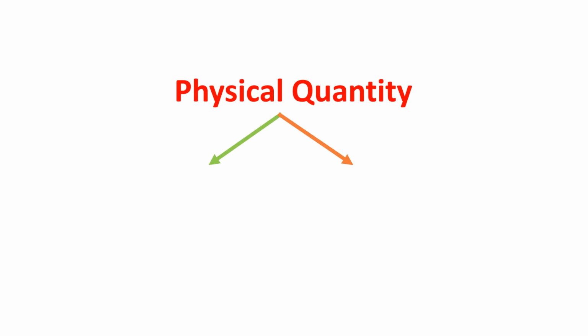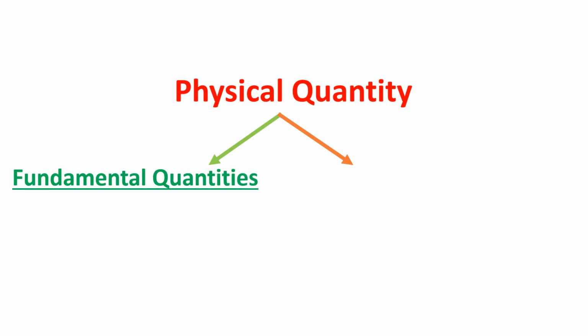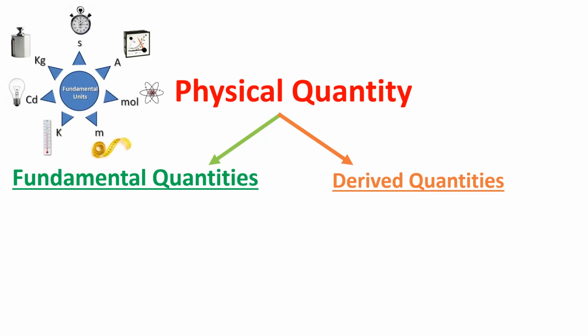Physical quantity has been classified into fundamental quantities and derived quantities. Fundamental quantities in Tamil is called அடிப்படை அளவீடுகள். என்னது? அடிப்படை அளவீடுகள்.